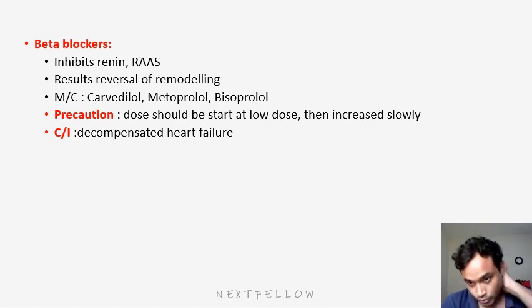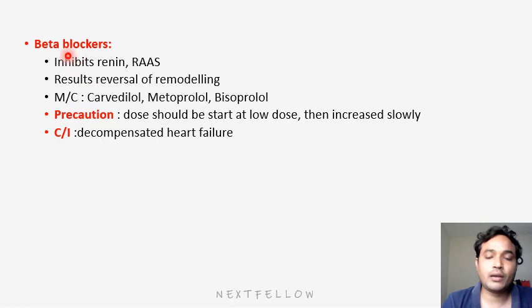Next drugs we use in CHF are beta blockers. If you remember, in the first slide I explained the compensatory mechanism. First the kidneys are activated to release renin, and renin is released by beta 1. So beta blockers inhibit renin, and then the renin angiotensin aldosterone system gets inhibited.